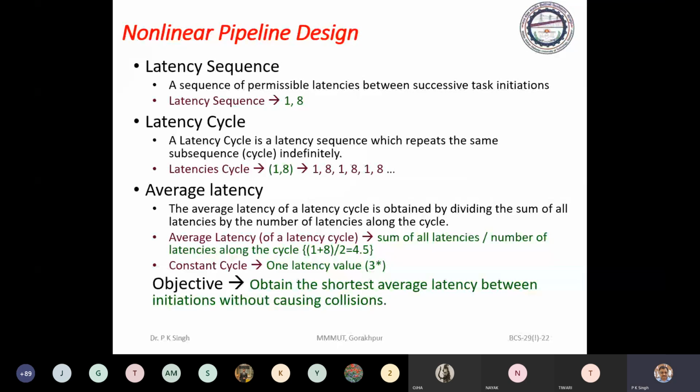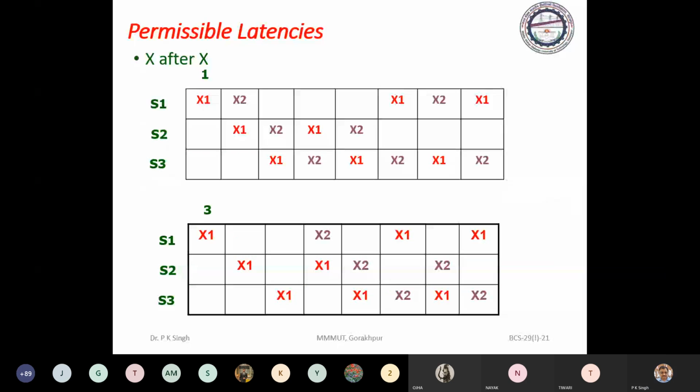So you have seen the latency sequence. Latency sequence means you have one permissible latency, 1. After that you can't initiate any more. If you initiate here, you will get collision here. If you initiate a process here, suppose the process is X3, but here you will get X3, again collision.